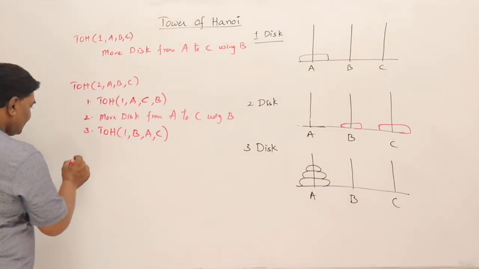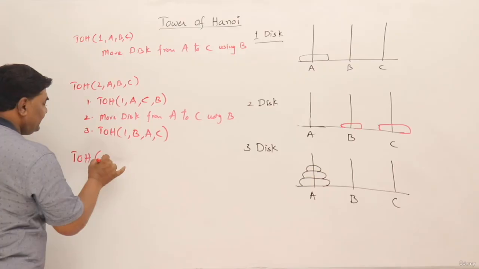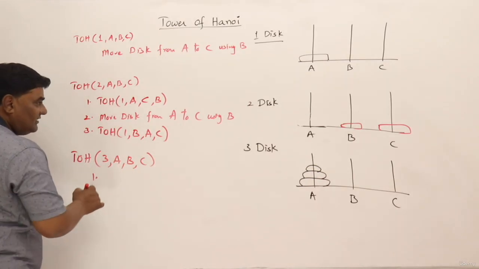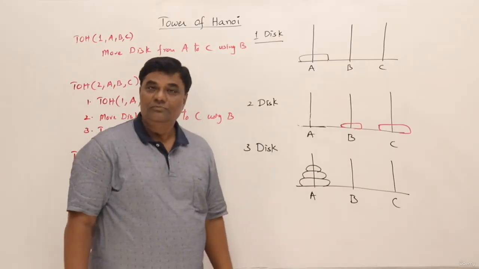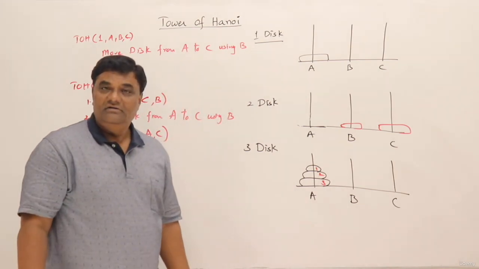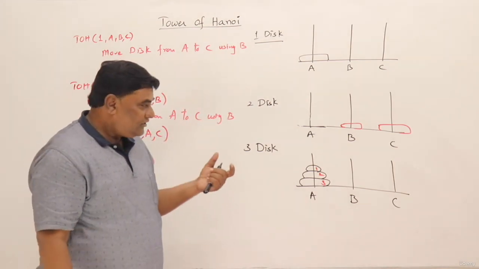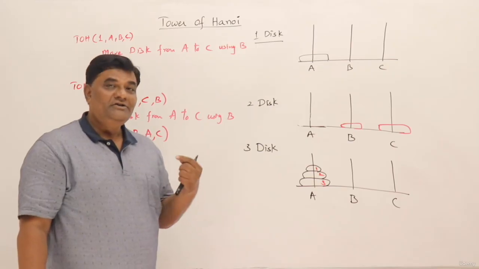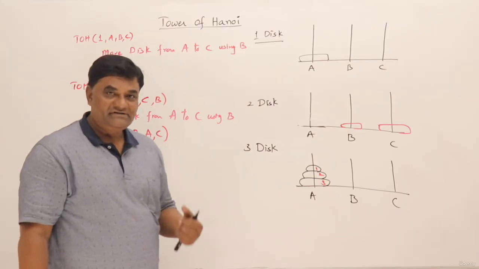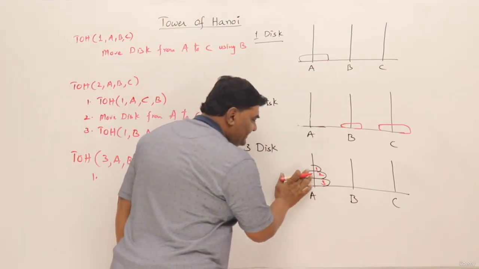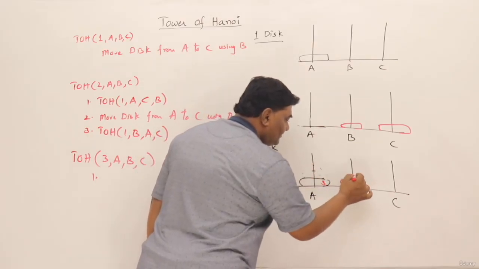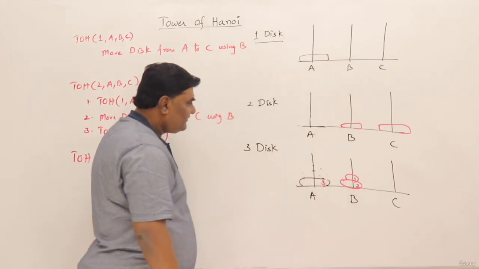Let us see. Tower of Hanoi, three disk, source tower, intermediate tower, destination tower. Now we have three disks. How to move three disks? If I number them 1, 2, 3 from top, then how to move them? Now for those steps, we will use a trick here and define recursively. Observe this. I'll say that move these two disks to tower B.